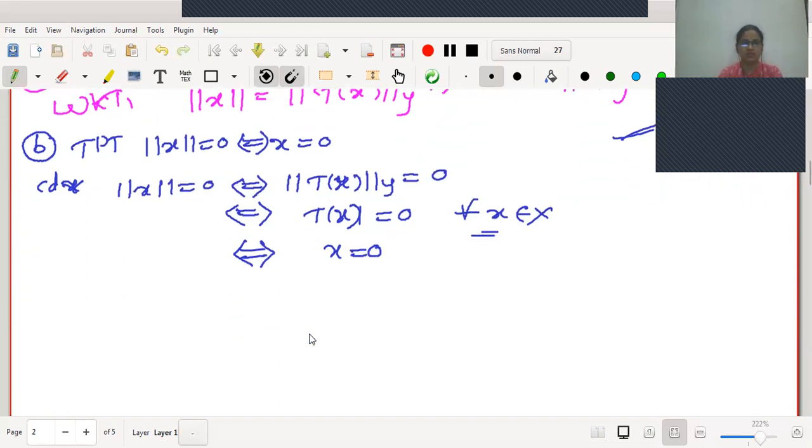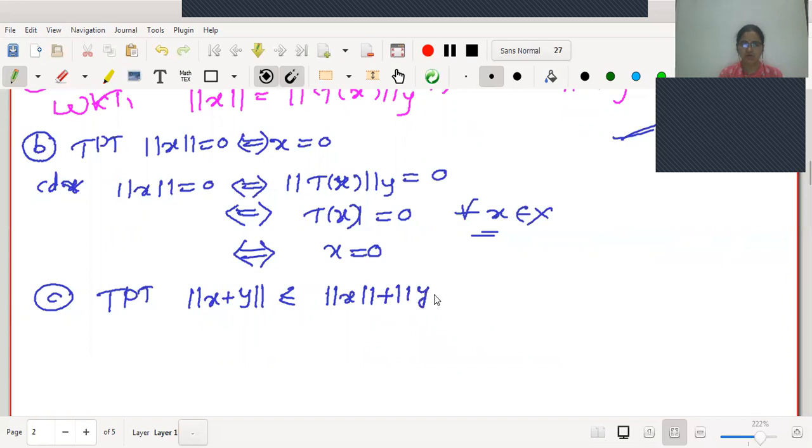Now, we will go for the third. What is the third one we will try to prove? To prove that norm of x plus y is less than or equal to norm x plus norm of y. To prove the result, let us start with norm of x plus y. According to the definition, we should take a t image. Therefore, this is norm y of t of x plus y. Now, norm y is already a norm we have discussed.